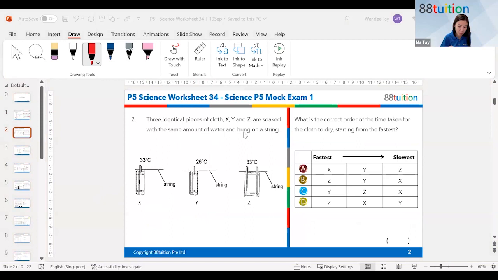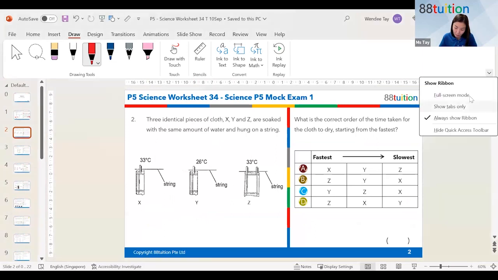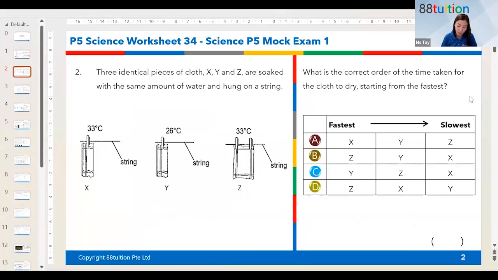Now, 3 identical pieces of cloth X, Y, and Z are soaked with the same amount of water and hung on the string. Okay, what is the correct order of the time taken for the cloth to dry, starting from the fastest? Starting from the fastest. Okay, so you need to identify something. That will be the factors affecting the rate of evaporation. The factors that affect how fast or how slow evaporation takes place.